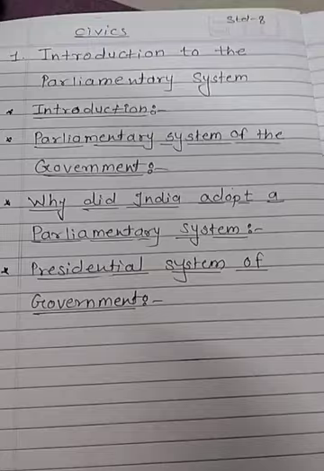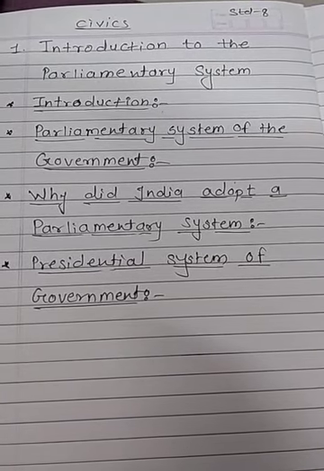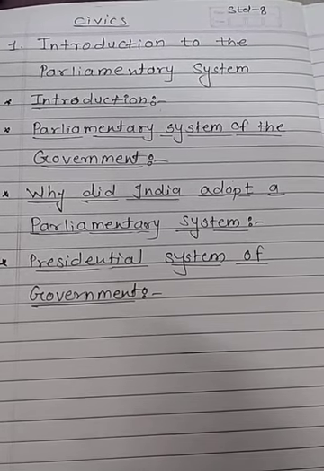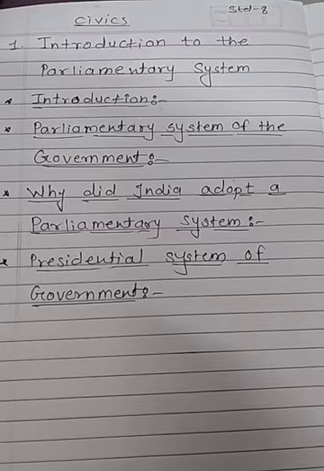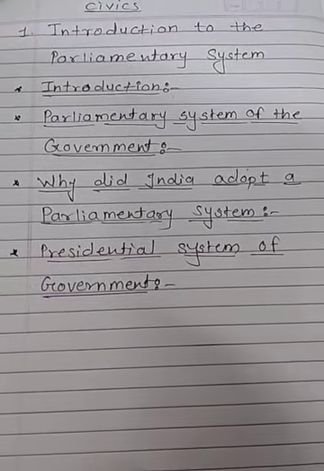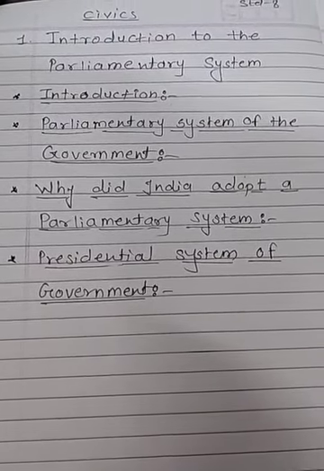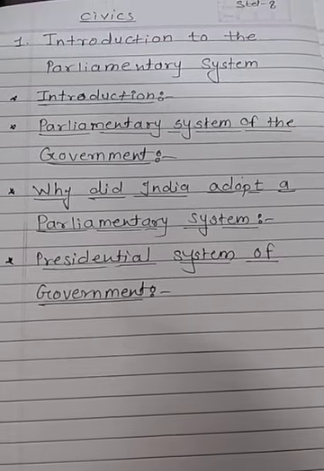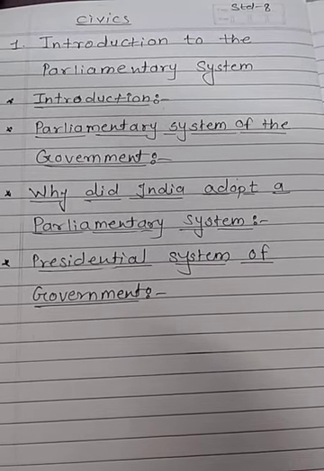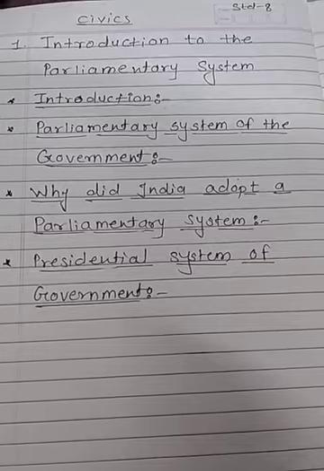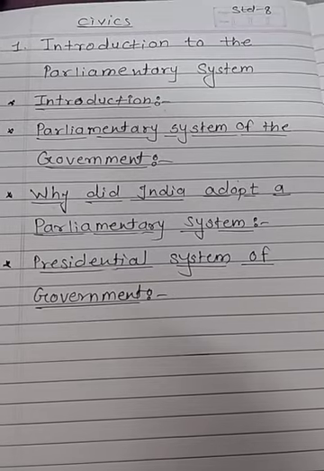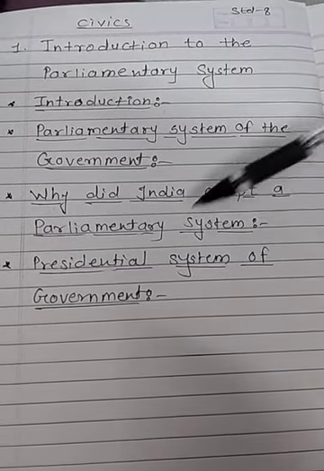Another distinct characteristic of the parliamentary system of government is collective responsibility. Decision taken by any ministry department is considered as decision of the government. The entire Council of Ministers is responsible for the decision. In the next two chapters, we will see the examples of how the principle of collective responsibility is brought into practice. In the parliamentary system, the executive is dependent upon the confidence of the legislature in them. This means that the Council of Ministers remains in power till it enjoys the support or confidence of the legislature. Now the next point, why did India adopt a parliamentary system?